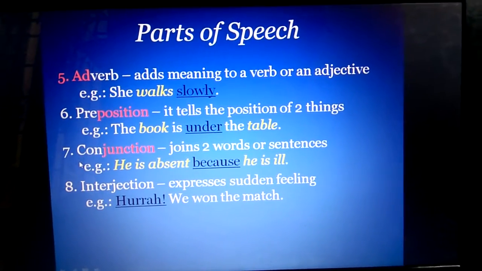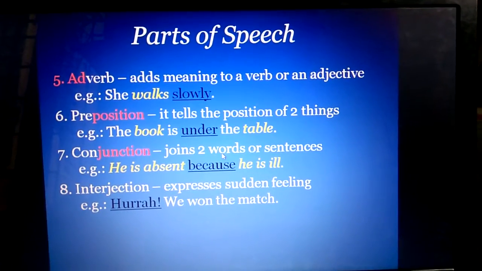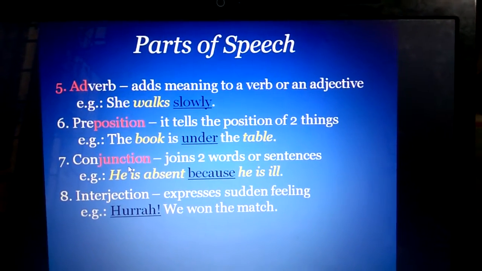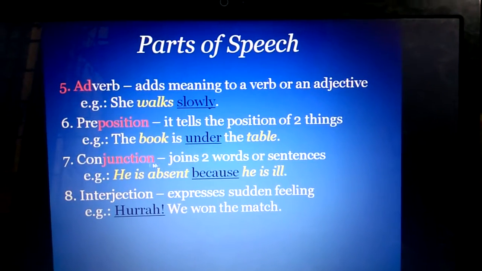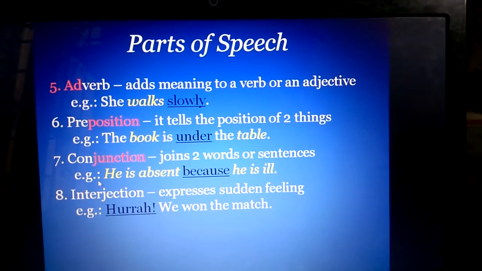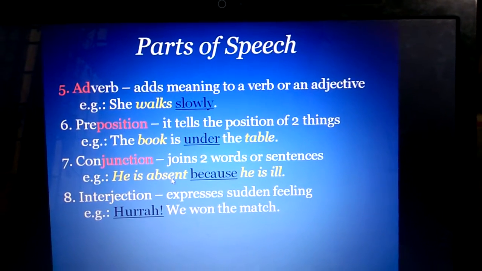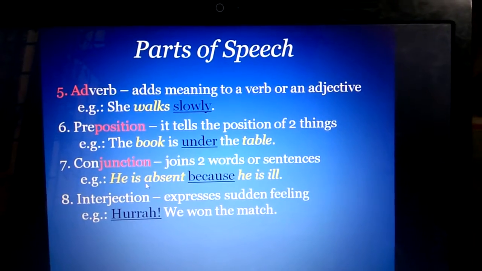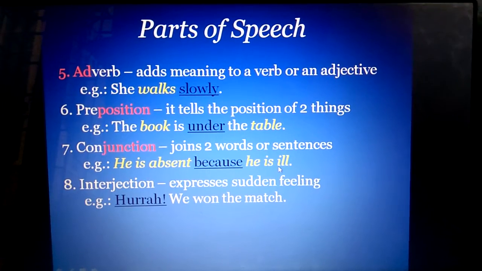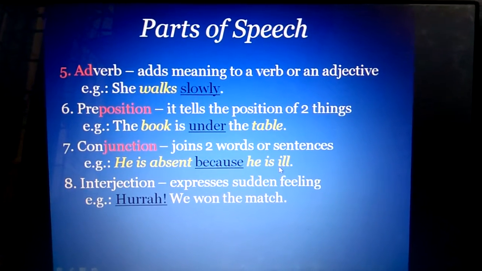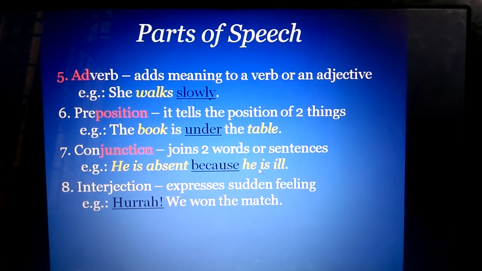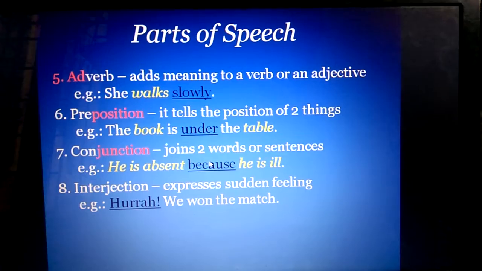Seventh part of speech, conjunction. It joins two words or sentences. Junction means joining, and hence it is highlighted here. It joins two words or two sentences. Example: he is absent because he is ill. So these are two different sentences. He is absent, one sentence. He is ill, the other sentence. Because here joins two different sentences, and hence because is a conjunction.